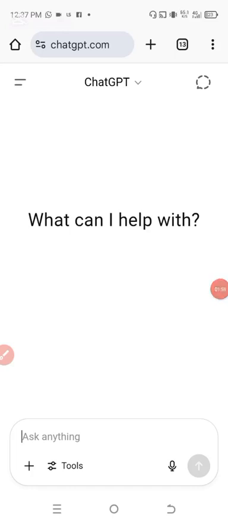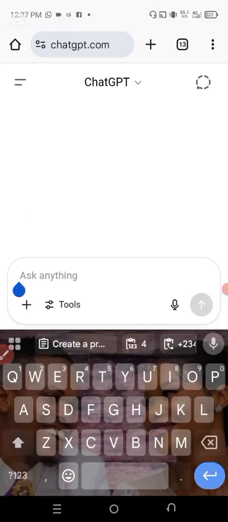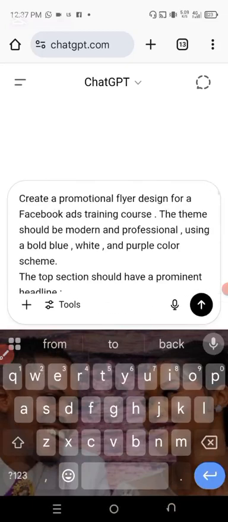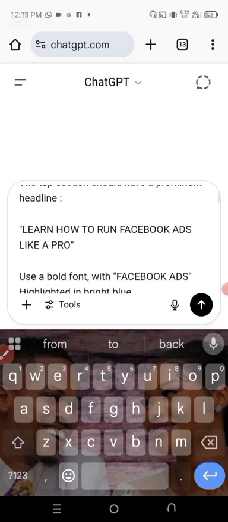Of those flyers that I'm using, let me just copy this. So I have copied the prompt, and let me paste it here. Let's see the prompt together. Create a promotional flyer design for your Facebook ad training course. The theme should be modern and professional. Just follow this template. If you know how to create prompt templates, no problem.